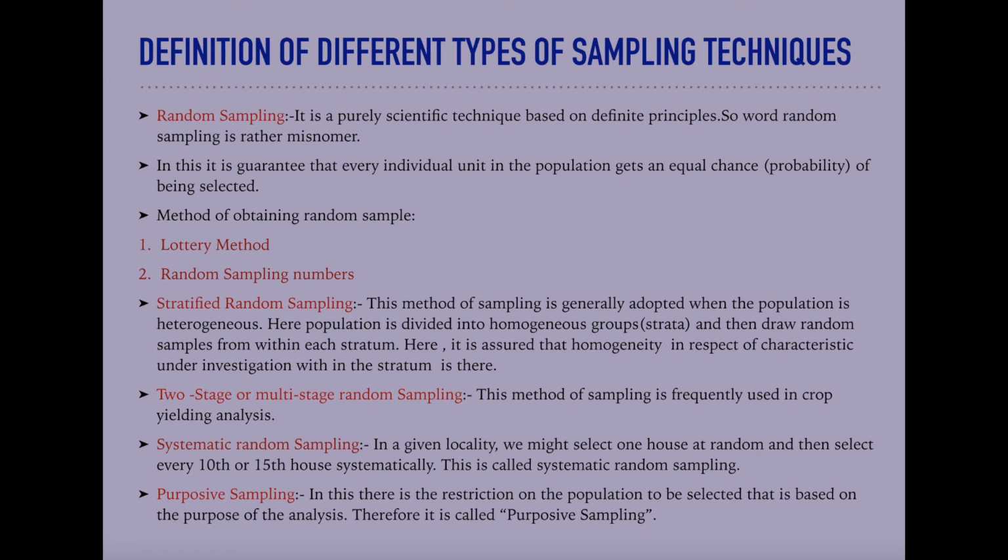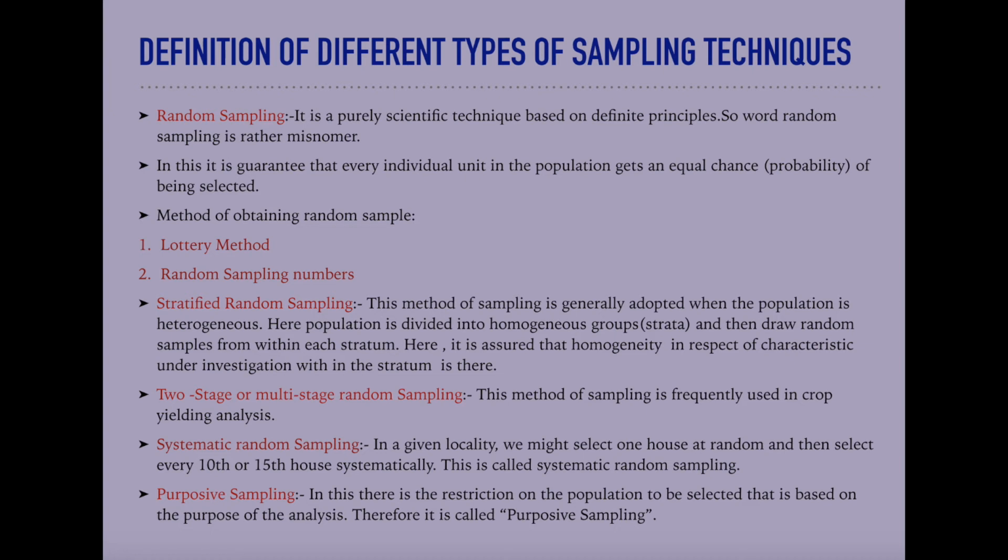In purposive sampling, there may be favoritism or nepotism or a subjective element in the selection of the sample, but in the case of random sampling we are free from all these errors. A random sample is one in which each unit of the population has an equal chance of being included in it.